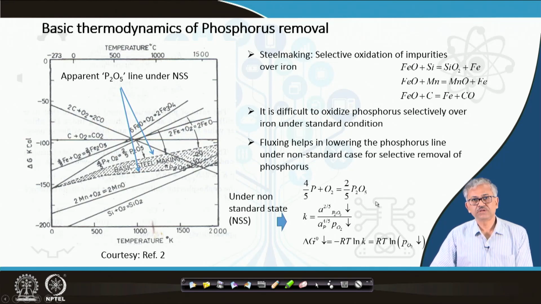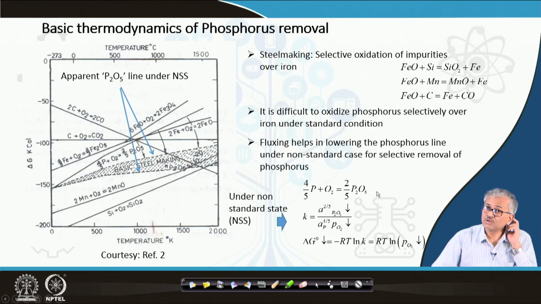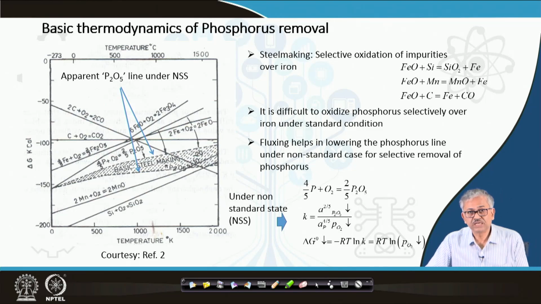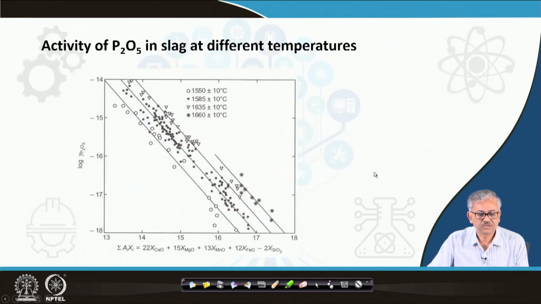So, this point I am hammering, this is a very important point. That is why everywhere you see BOF process, basic oxygen furnace. So, oxygen you are giving, but basic is important. Unless you make the slag basic, you cannot remove the phosphorus. So, that is an essential thing for phosphorus removal, right.